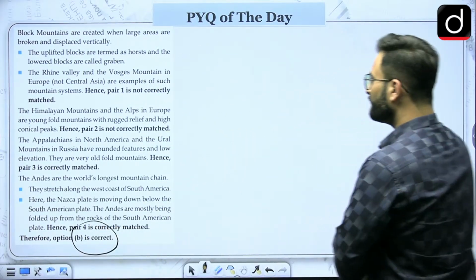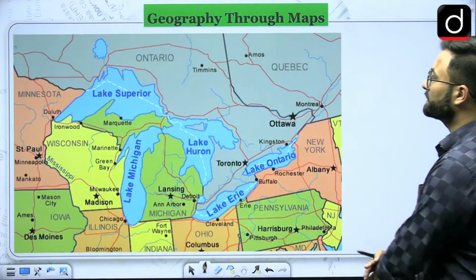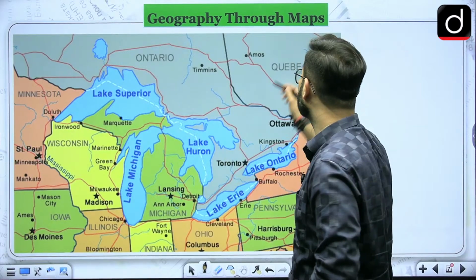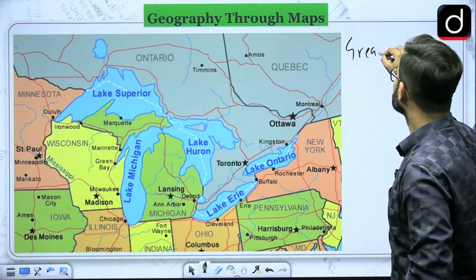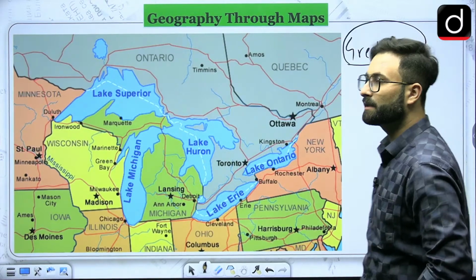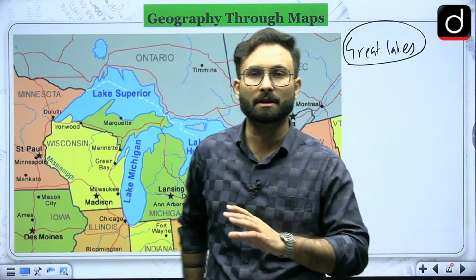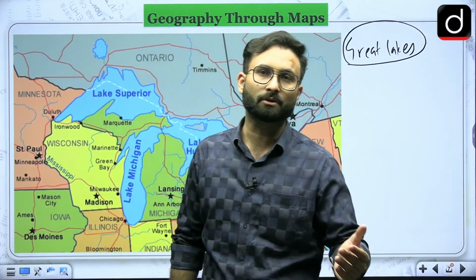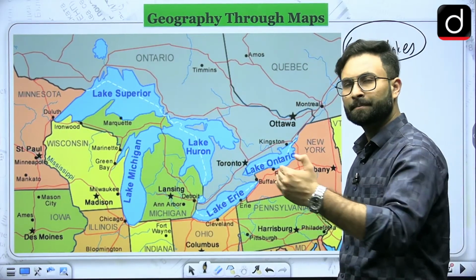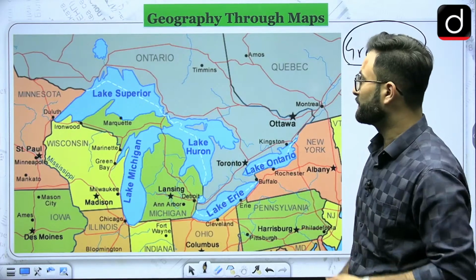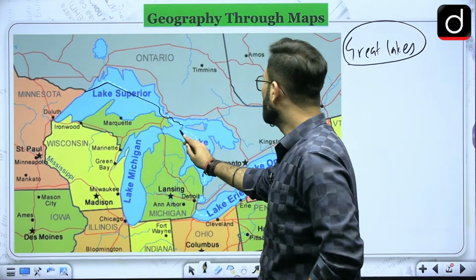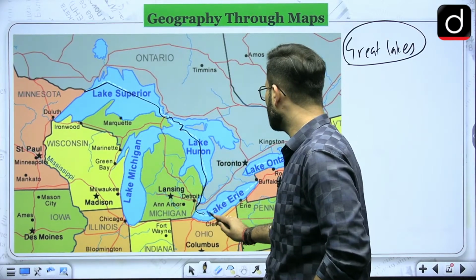Okay, now let's move further and see the map, the geography through map section. Here we are talking about the Great Lakes. You must have heard about these 5 lakes in the North American continent. I'm not saying America, I'm saying North American continent. The expanse of these lakes is in Canada as well as some part of the USA. Here you can see this is the border between the US and Canada.